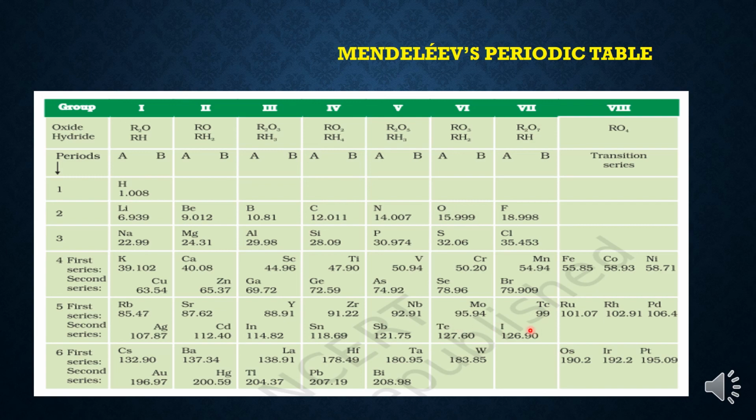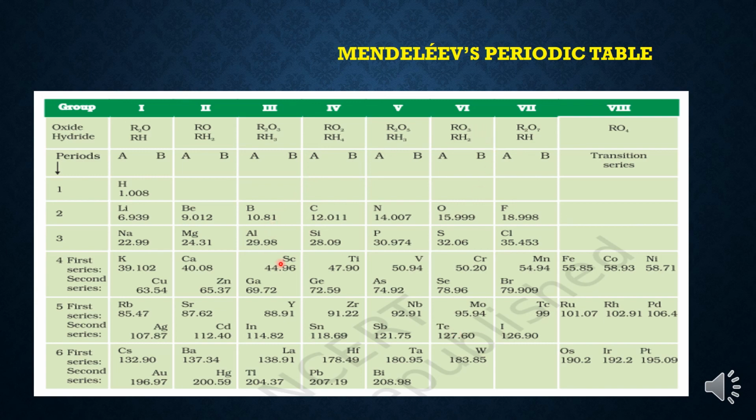Why? Because tellurium's oxide or hydride chemical formula resembles the general formula of group 6. That is why he did not consider its higher atomic mass, but he considered that its chemical properties or hydride oxide formula resemble this group. That is why he had to place this tellurium element into group 6.